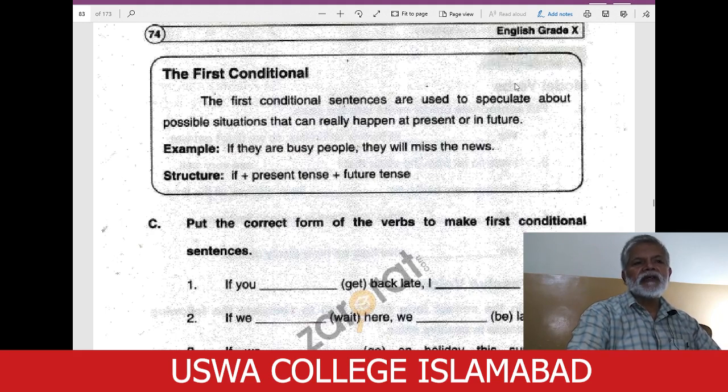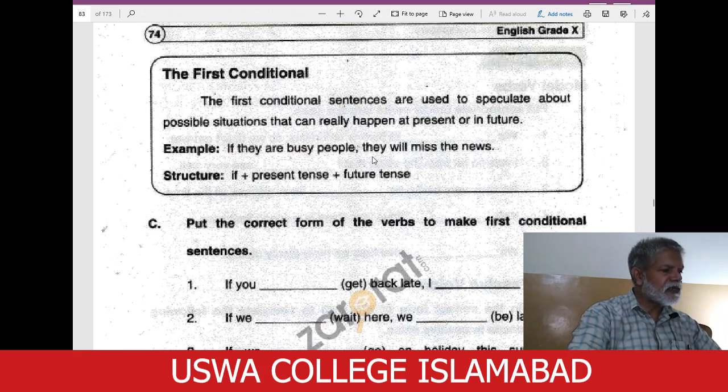To speculate means to predict, to think or talk about possible situations in future that can really happen at present or in future. Whatever is going to happen after some time or in future may be expressed with the help of the first conditional.